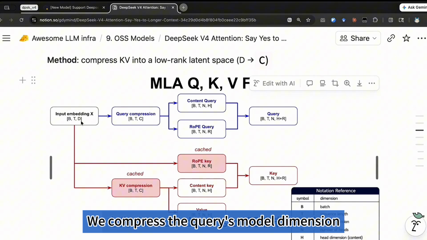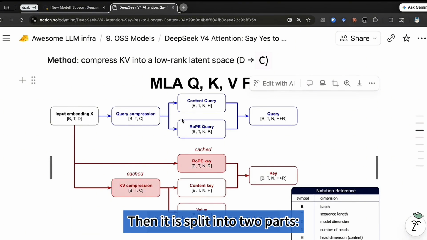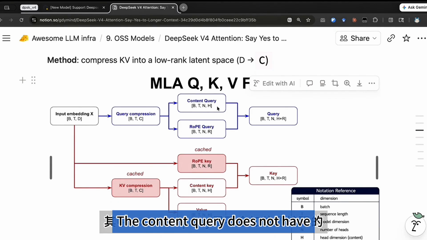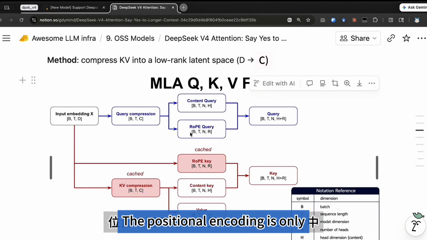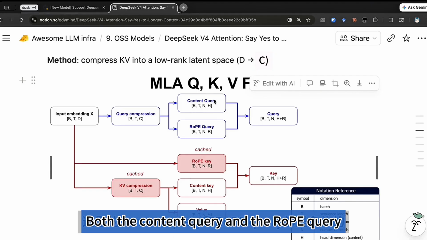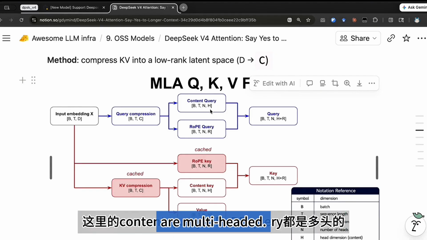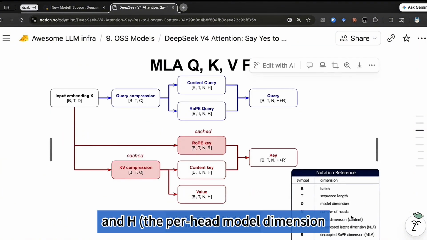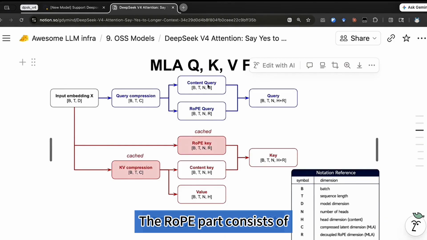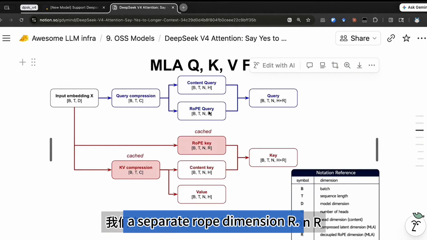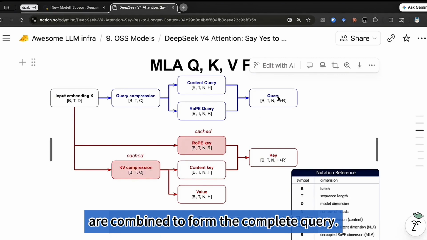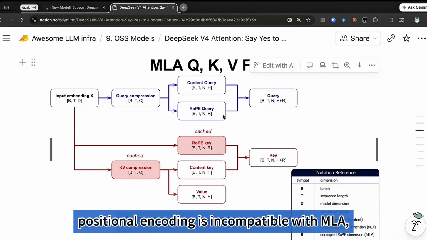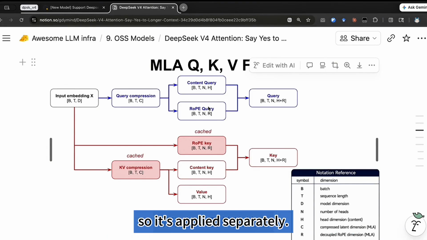We compress the query's model dimension to a compressed dimension C. Then it is split into two parts. One part is the content query, and the other part is the rope query. The content query does not have positional encoding added to it. The positional encoding is only added to the tensor in the second part. Both the content query and the rope query are multi-headed. We can see their tensor shapes: batch size, sequence length, n, the number of heads, and h, the per head model dimension for the content query. The rope part consists of a separate rope dimension, r. The content query and the rope query are combined to form the complete query. We'll explain why we decouple content and rope soon. Roughly speaking, positional encoding is incompatible with MLA, so it's applied separately.